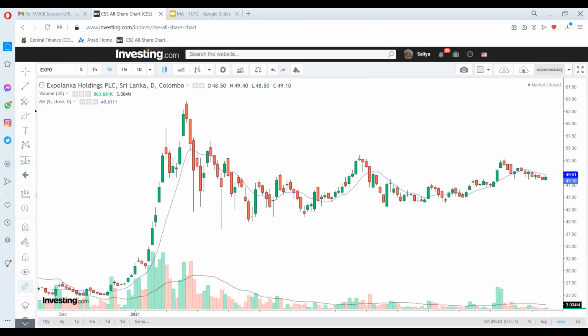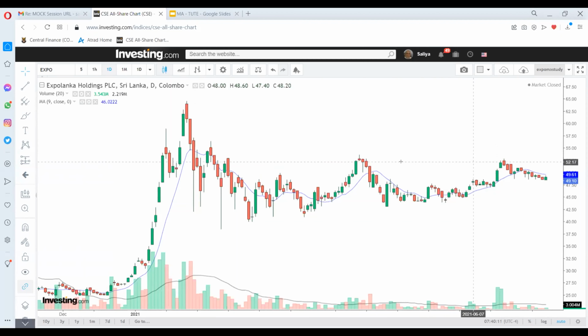In the moving average figure details, the first thing that you need to understand is if you just load it, you get the current moving average value, which is 4961. That is what you will get.